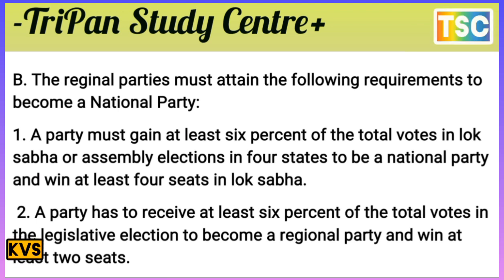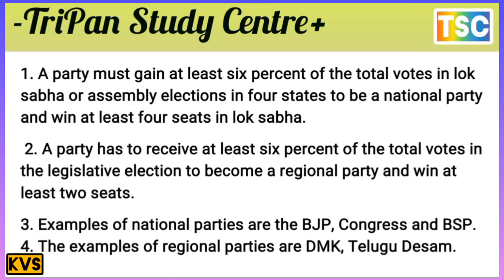A party has to gain at least 6% of total vote in the legislative election to become a regional party and win at least 2 seats. 2 seats here. Examples of national parties are the BJP, Congress and BSP. Examples of regional parties are DMK, Telugu Desam.